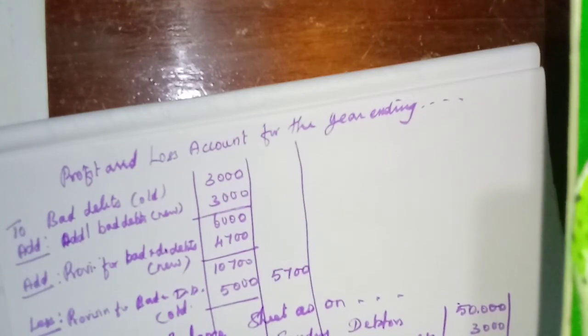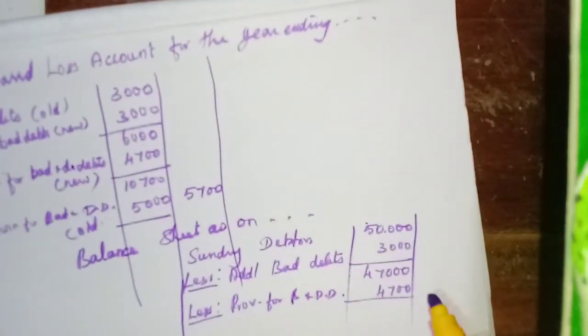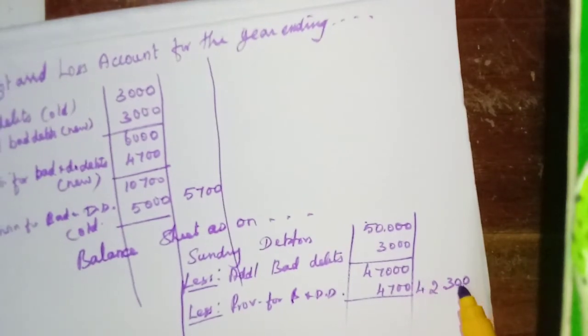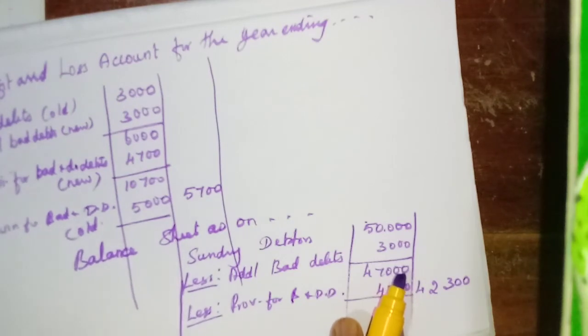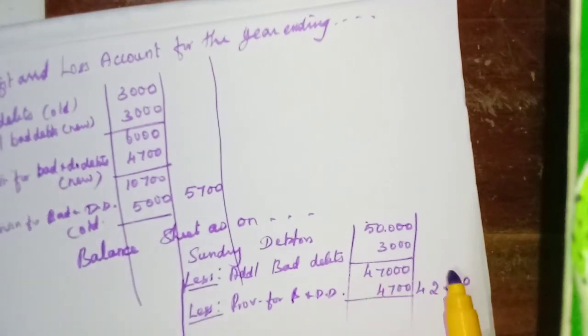Provision for bad and doubtful debts. You have to write full word, okay? Doubtful debts 4,700. Okay, 42,300. Okay.